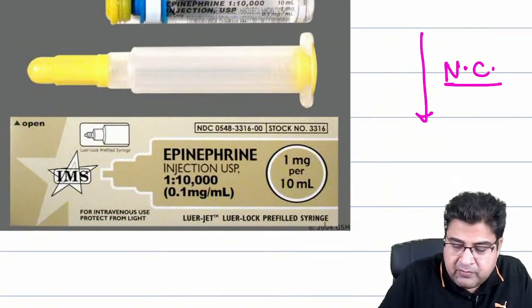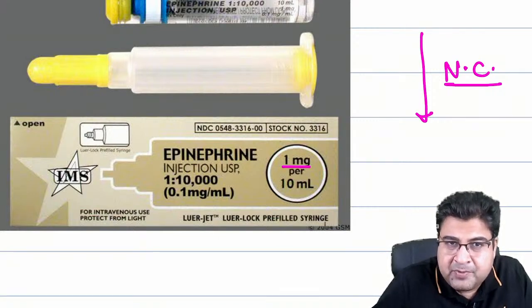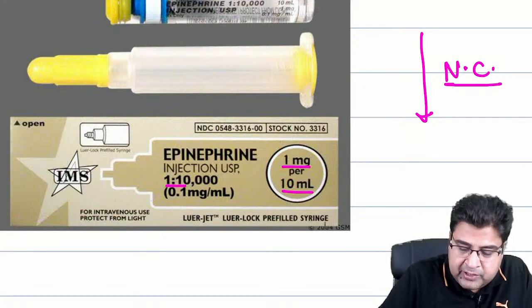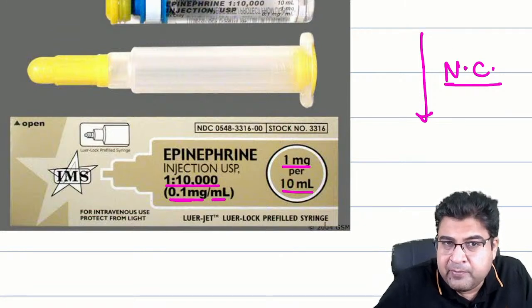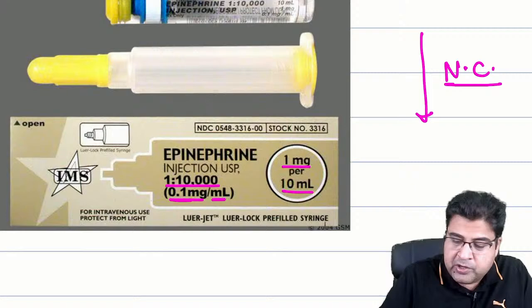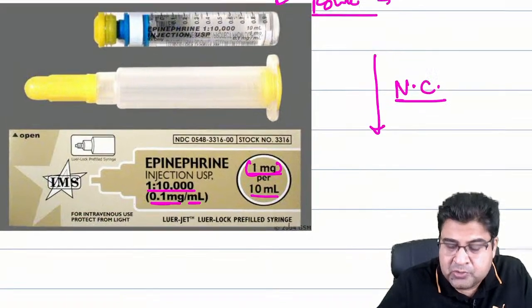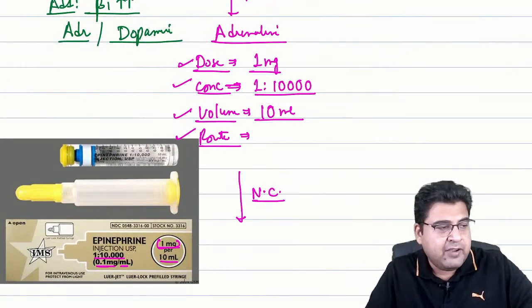In this photograph, you can see we have to give a total dose of 1 milligram. So 1 milligram is present in 10 ml of the liquid. In this 1 in 10,000 preparation, 0.1 milligram of drug is present per ml. So per ml we have 0.1 milligram and the total dose we have to give is 1 milligram. So how many ml do we have to inject? The answer is we have to inject a total of 10 ml.